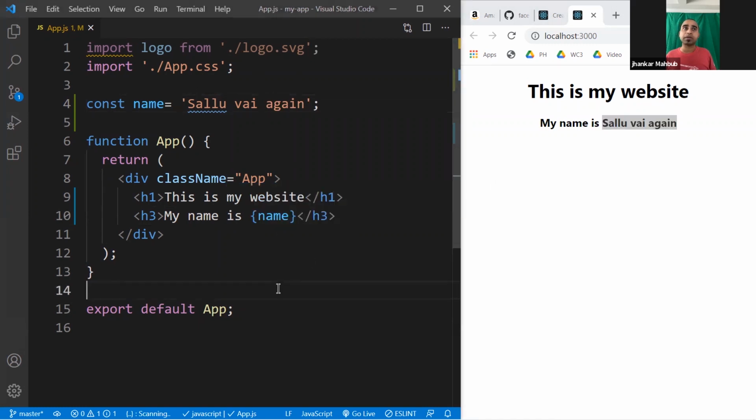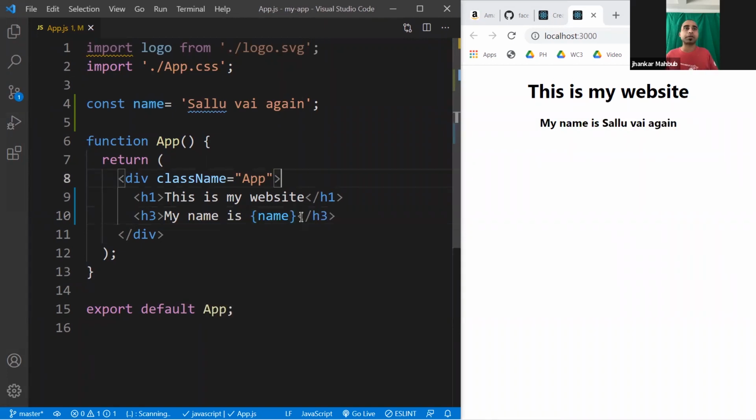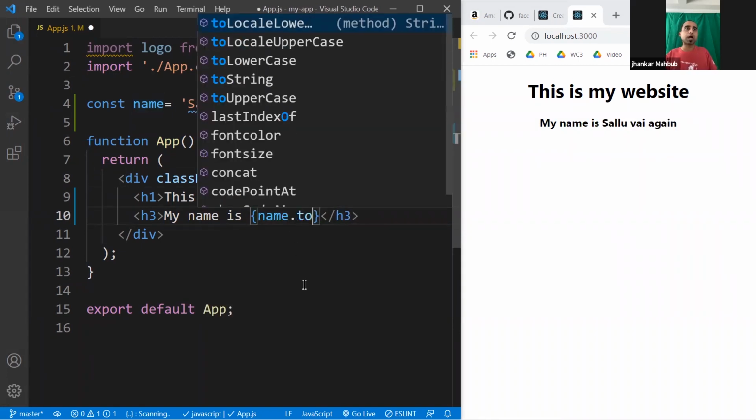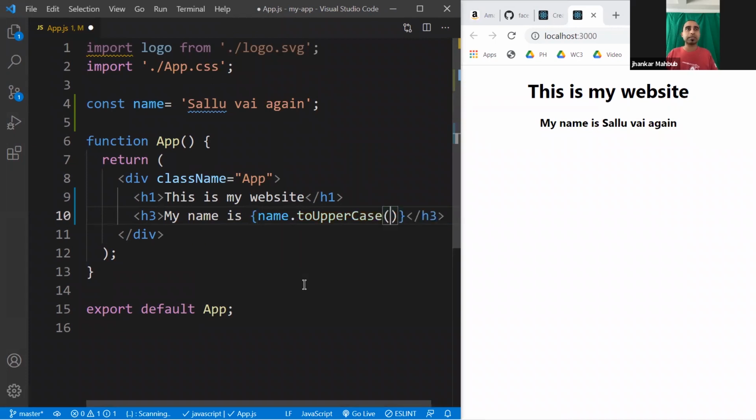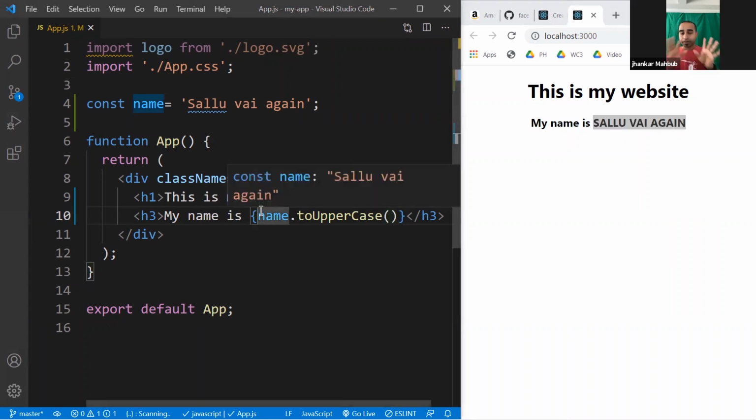And not only that, you can write any kind of valid JavaScript. For example, 2 plus 89.7, something like this, and you will see this result. And if you have two variables, you can add the two variables. Or if you have the name variable and you want to convert it to uppercase, this is valid JavaScript, toUpperCase or toLowerCase, something like this. And if you do that, this name part becomes uppercase. So the powerful part is that you can do a lot of cool stuff.